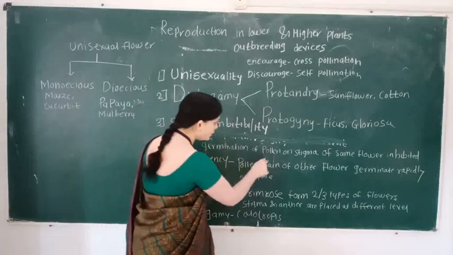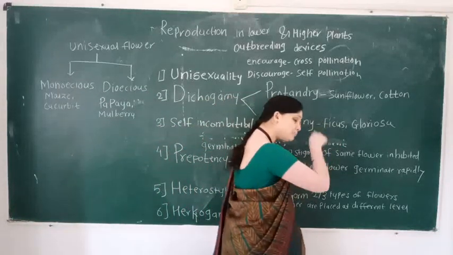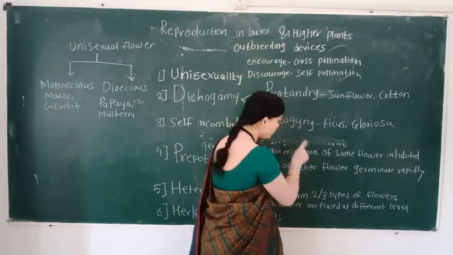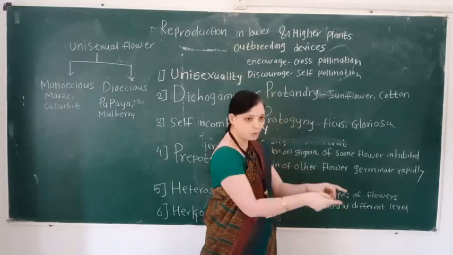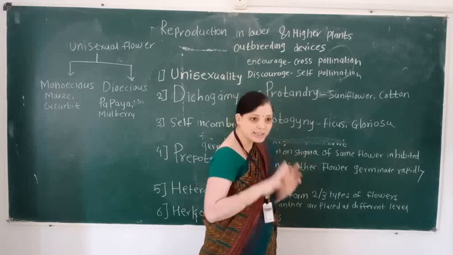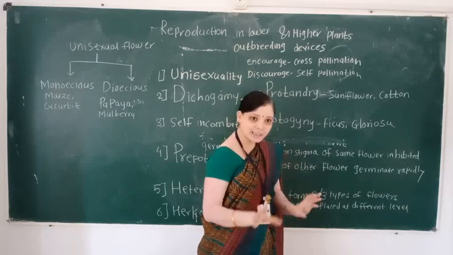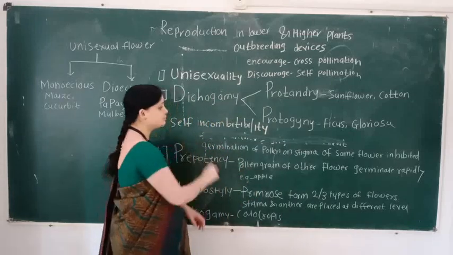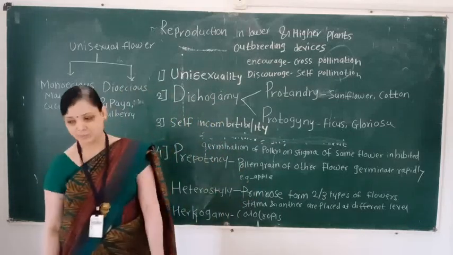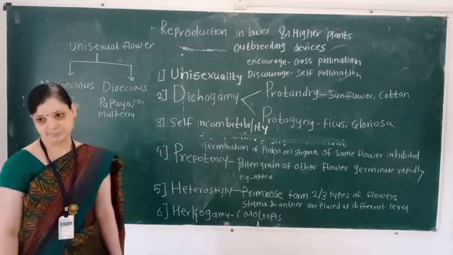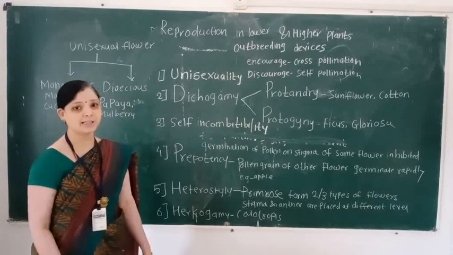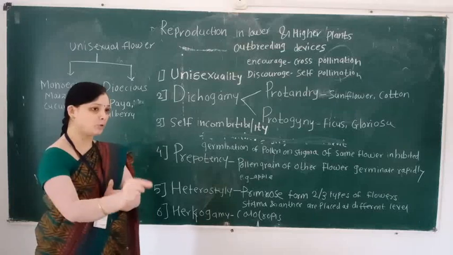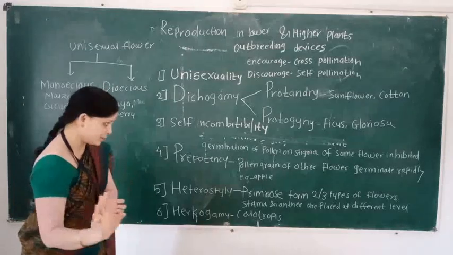Germination of pollen on the stigma of a different flower is accepted, but when pollen grain of the same flower is deposited on this stigma, it is inhibited. This is called self-incompatibility. It is a genetic mechanism which inhibits the process of self-pollination.